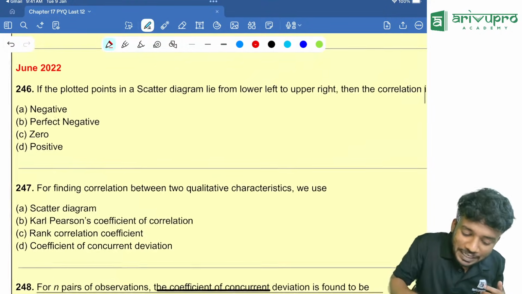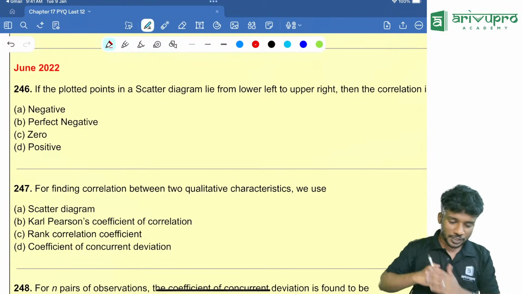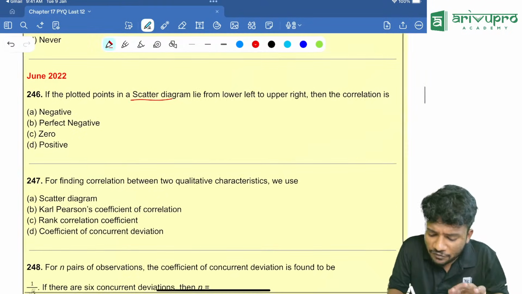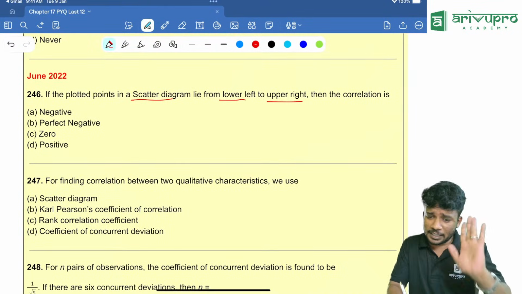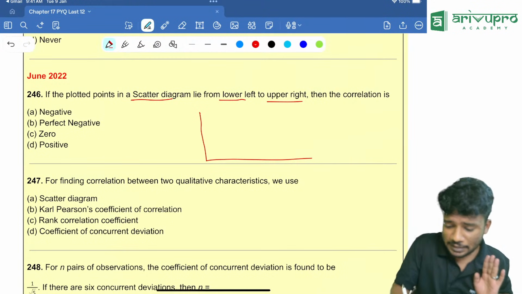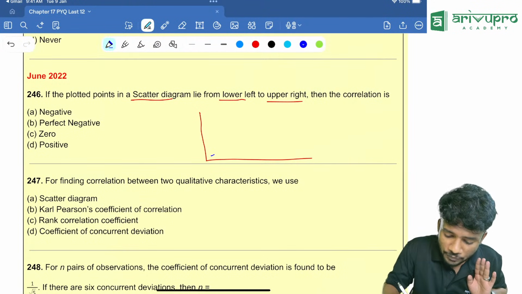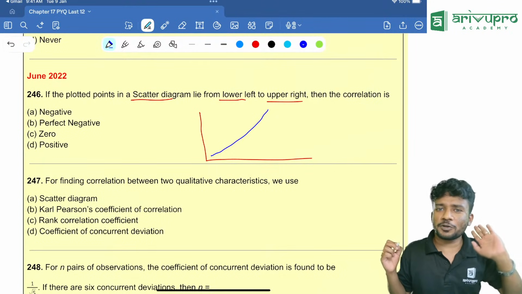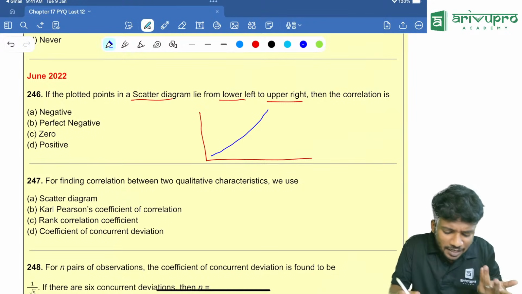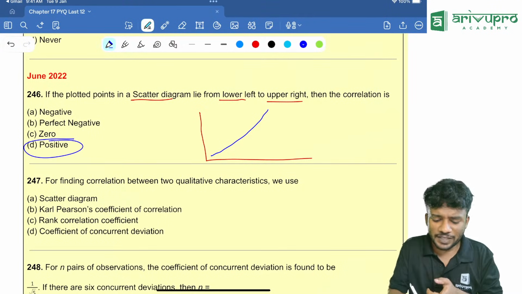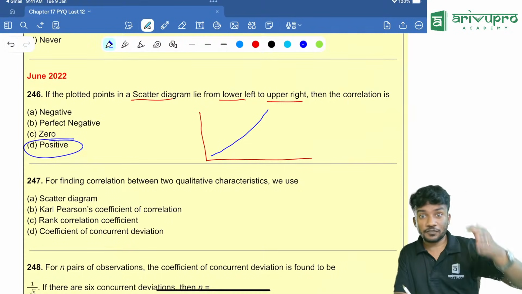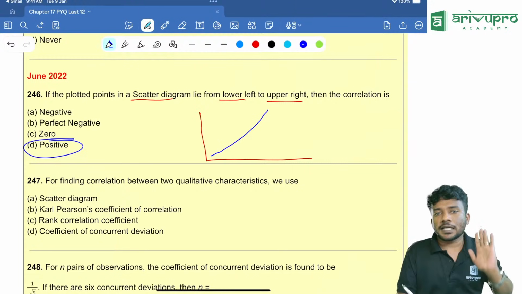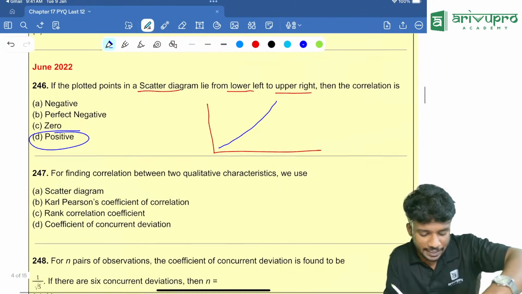Okay, next one. June 2022 question paper. If the plotted points on a scatter diagram lie from lower left to upper right. If you have my book, you will easily get the answer. Lower left to upper right: if it is a straight line, it is perfect positive. If it is not a straight line, I can call it positive. They have not mentioned a straight line from lower left to upper right. That's why I am going with option D over here. Understood? Yes. Next one.